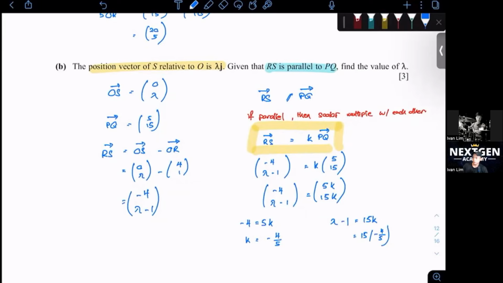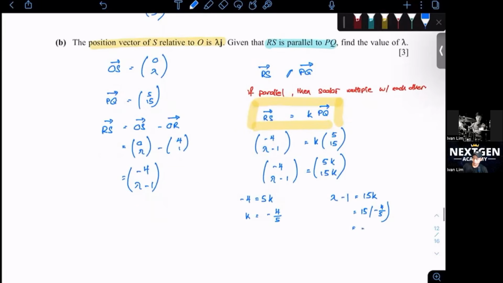Which will give me -12. Lambda, we need to plus 1. This will be -11. Okay, cool. We gotta finish this. It's getting too long, this video.